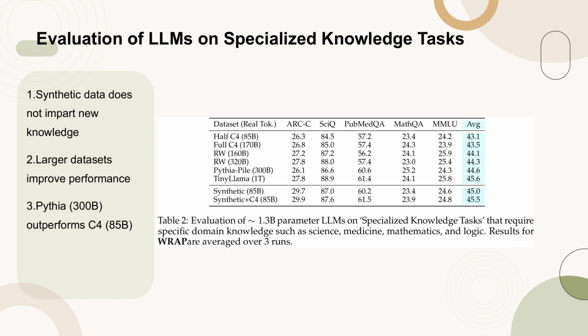Table 2 evaluates large language models with approximately 1.3 billion parameters on tasks requiring specialized knowledge in domains like science, medicine, mathematics, and logic. The results for RAP are averaged over 3 runs. Key findings include that synthetic data does not provide new knowledge, larger datasets enhance performance, and the Pythia model trained on 300 billion tokens outperforms the C4 dataset with 85 billion tokens.